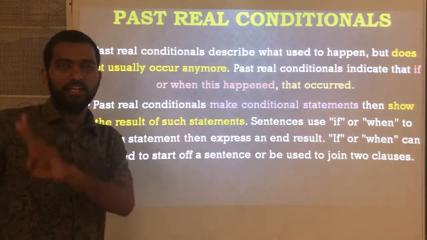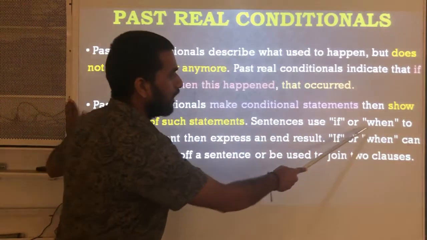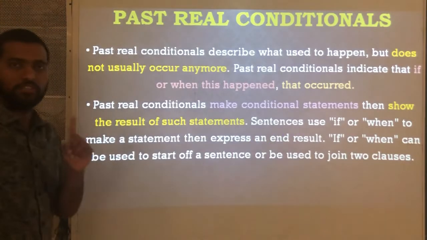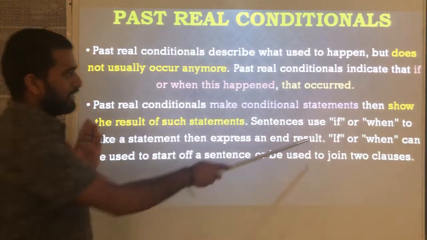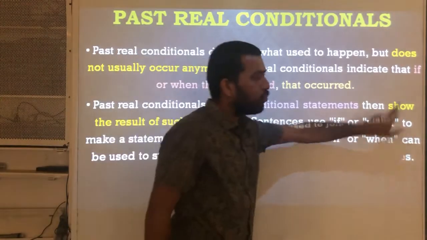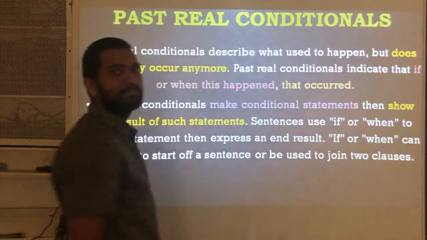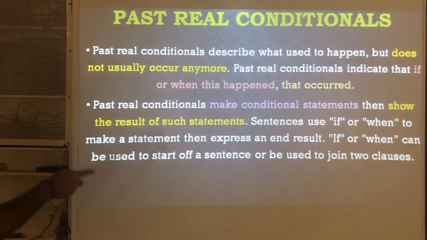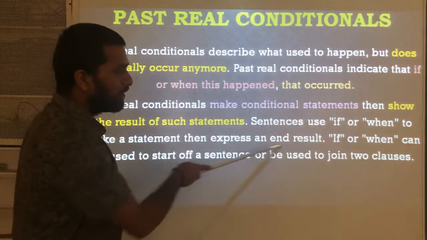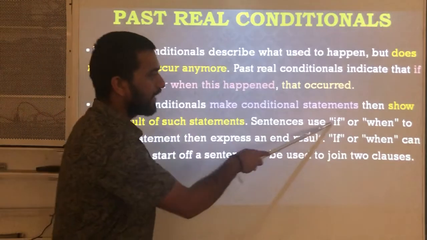Condition and result. Sentences use if or when to make a statement, meaning first to make a conditional statement, sentences use two words, those are if and when. Whatever it is, anyone between these two. Make a statement and then express an end result, meaning it tells us about the effect or result of it, the result of the first action.